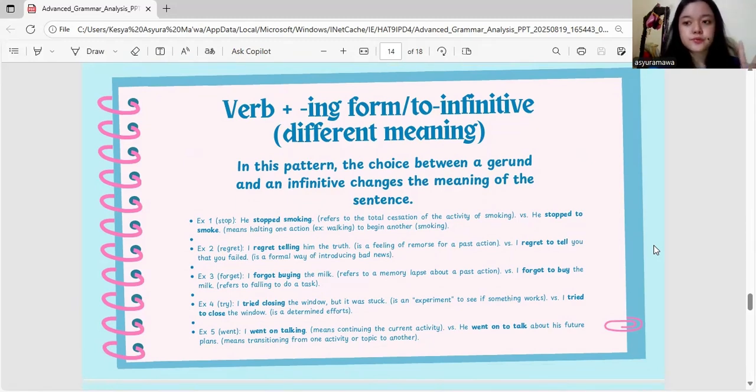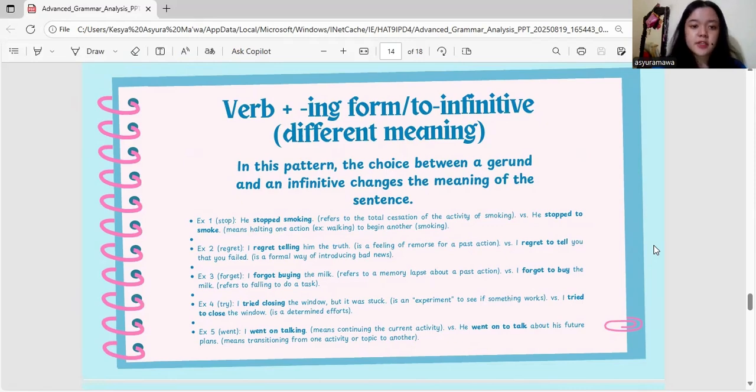Example 2, regret. I regret telling him the truth. It is a feeling of remorse for a past action, versus I regret to tell you that you failed. It is a formal way of introducing bad news.